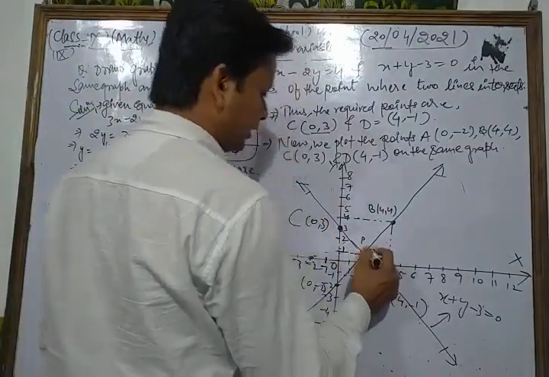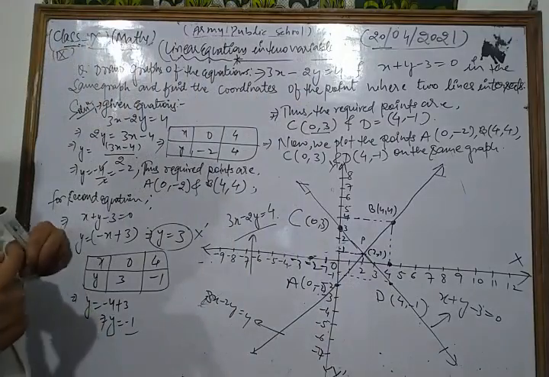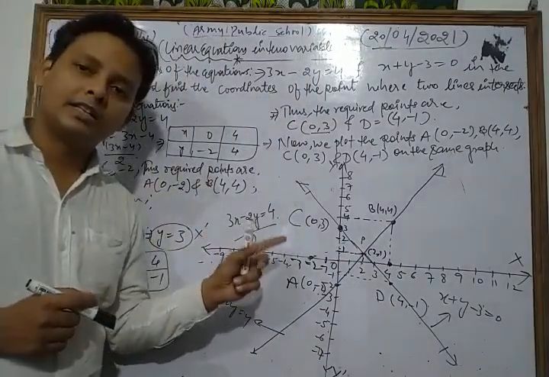So the coordinates of P are 2, 1. So at point 2, 1 both the lines intersect each other.